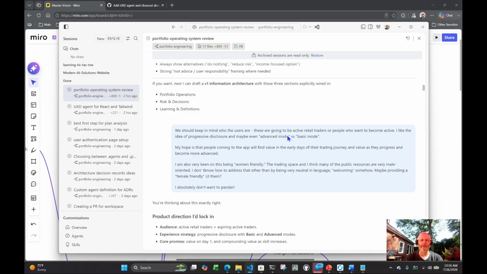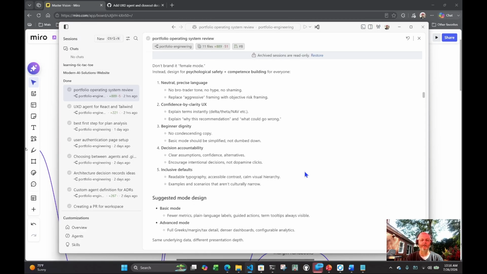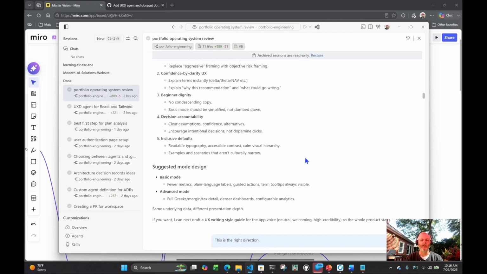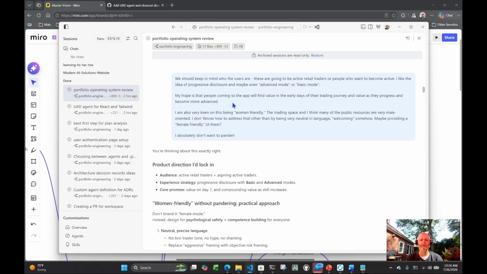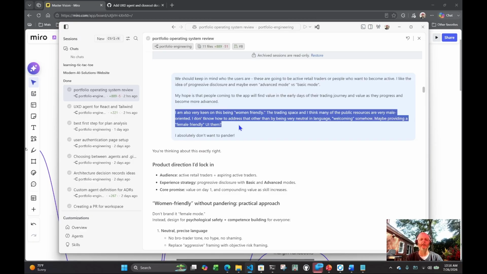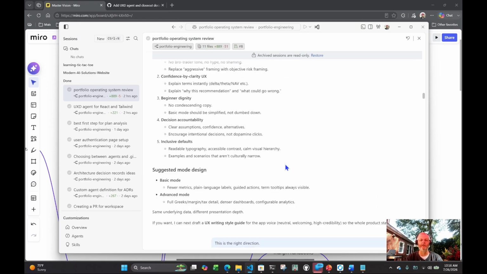And one of the places in particular is with women. I think a lot of the apps, especially in the trading space, are very bro oriented, and that's just no good. So I'm hoping that we'll be able to do better. What I did is I asked it to particularly think about being women friendly, but I definitely don't want to pander. I don't know if this is even going to help much in how this thing gets rolled out, but I want to at least try. And that's what I asked the user experience design agent to help me with.